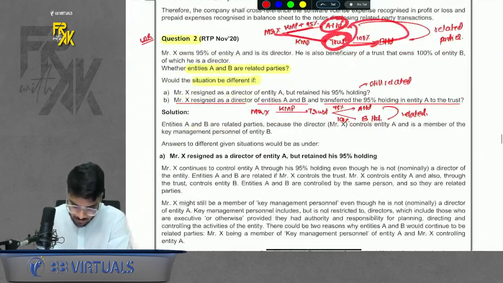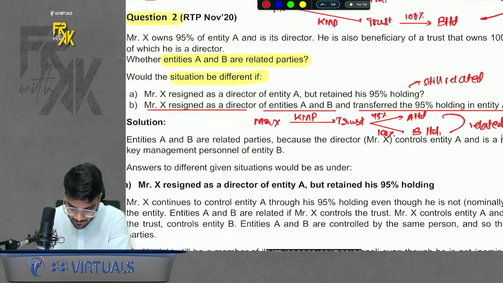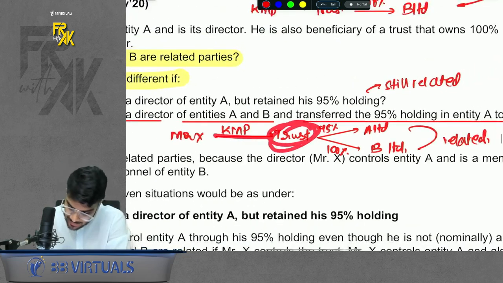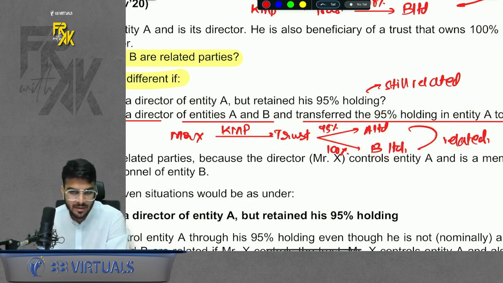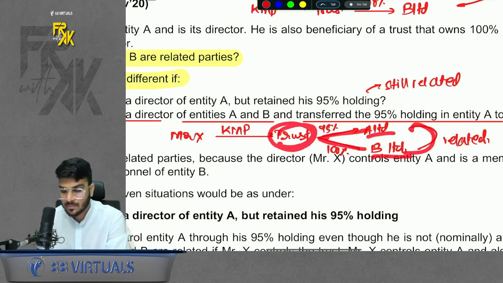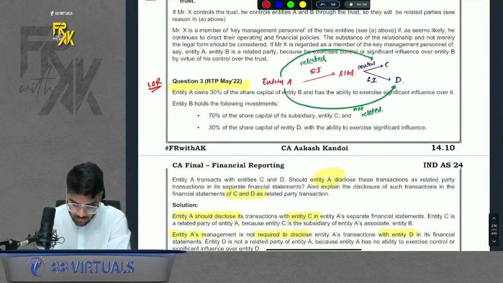The first part is simple, the second part is simple. The third part is critical. The third part says X is only a KMP in the trust. Now this trust has 95% in A, 100% in B. Whether A and B are related? Of course, yes, they are still related. Why? Because the trust controls both the companies, so both these companies are related. So this was the B part. Do remember that, this is also important.